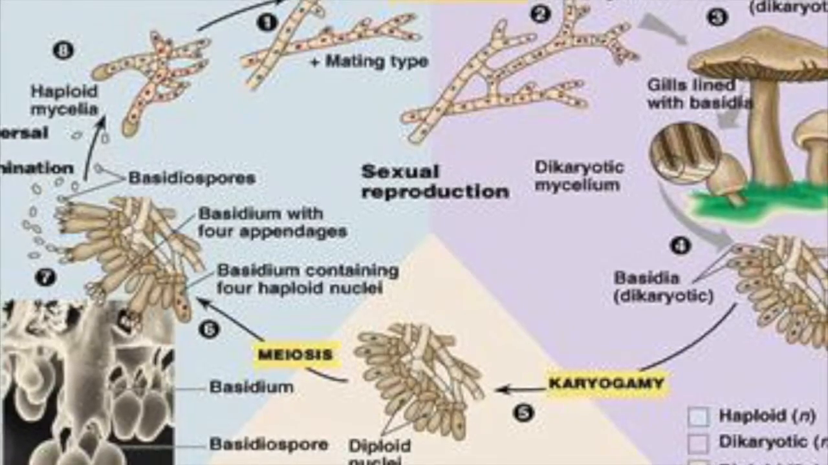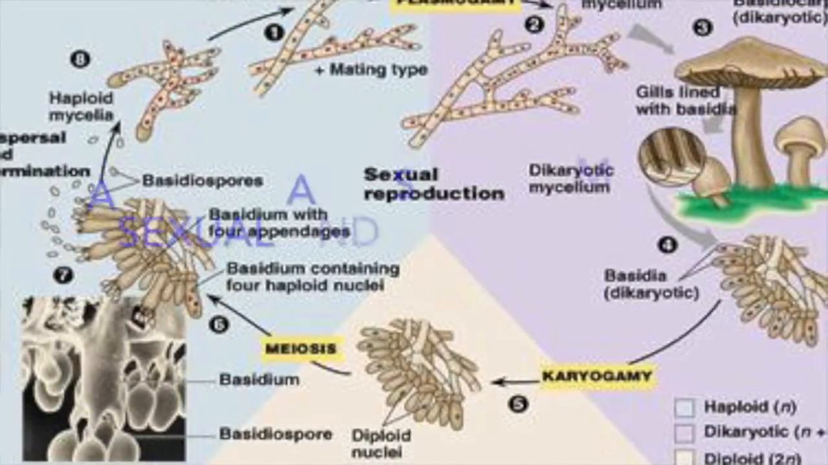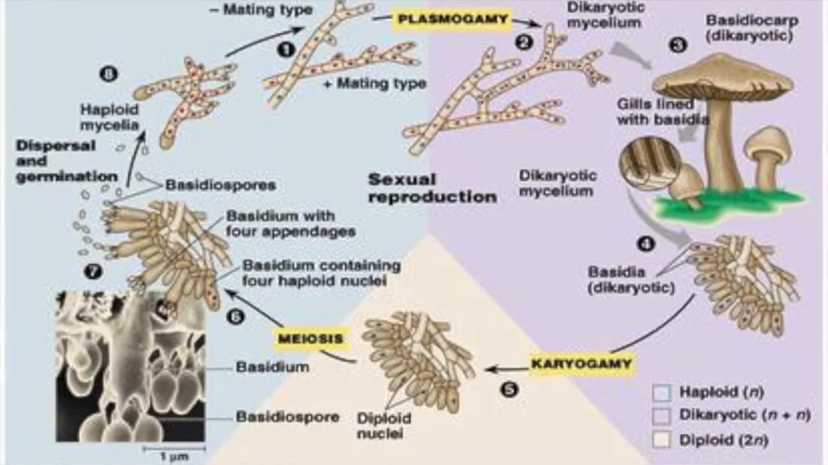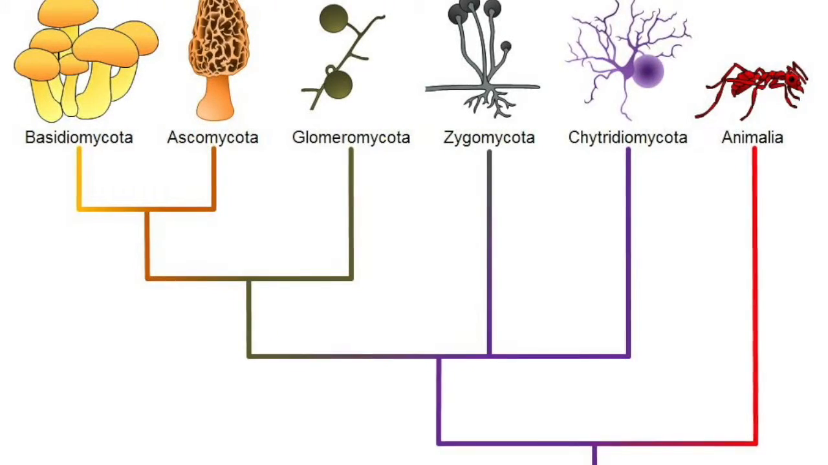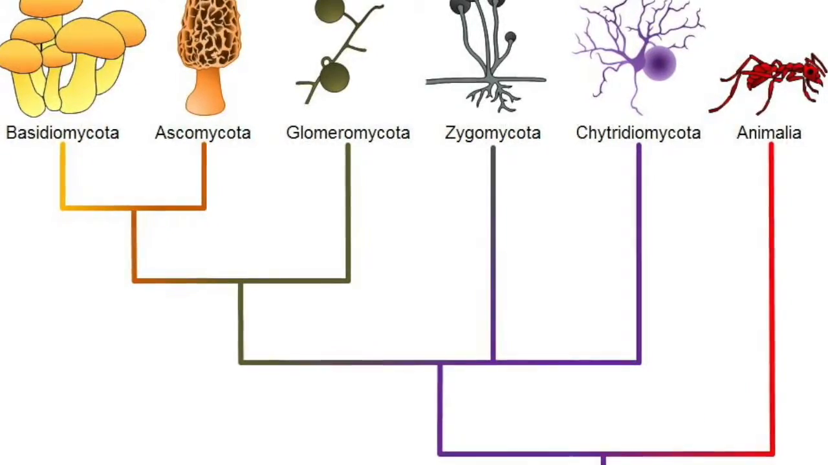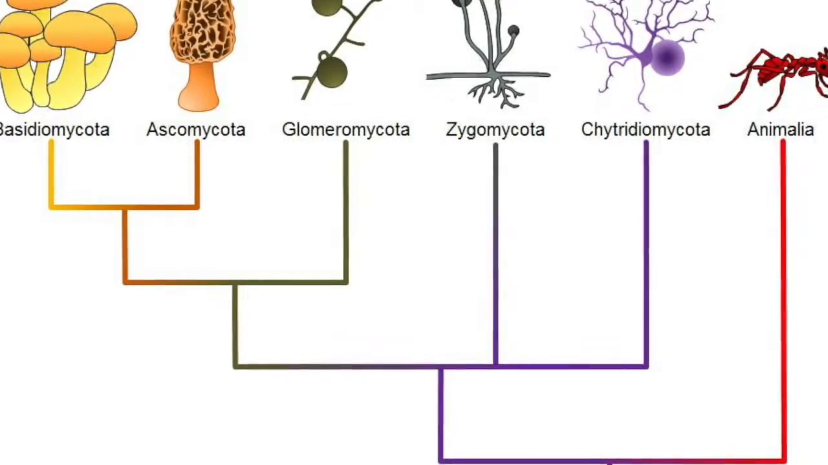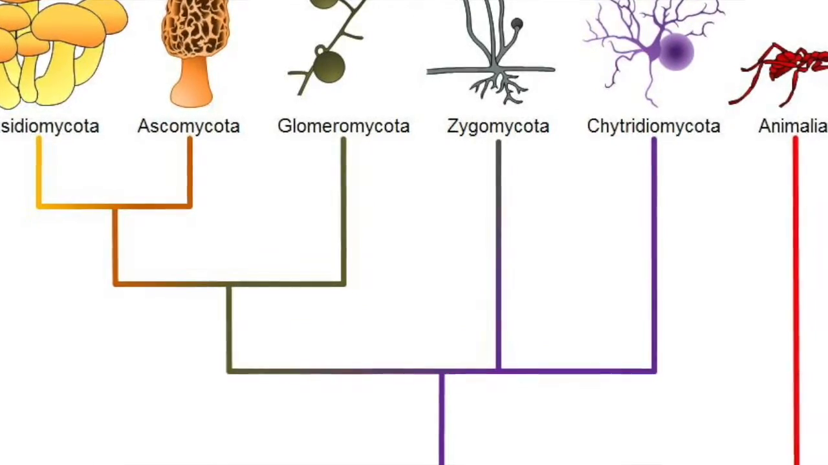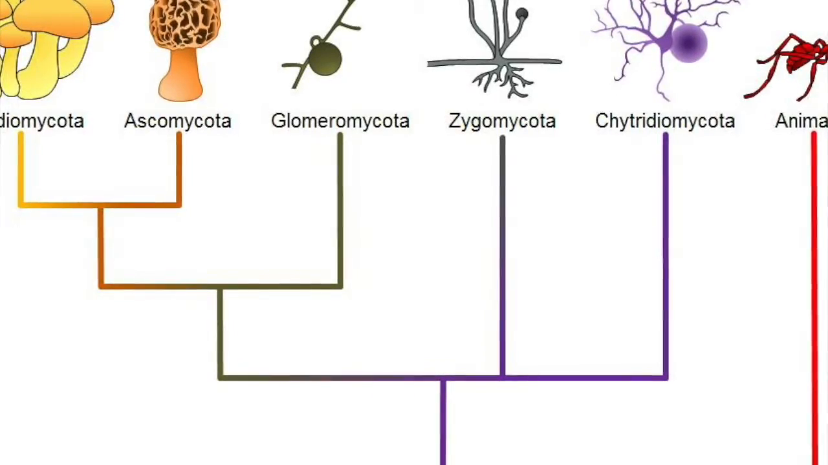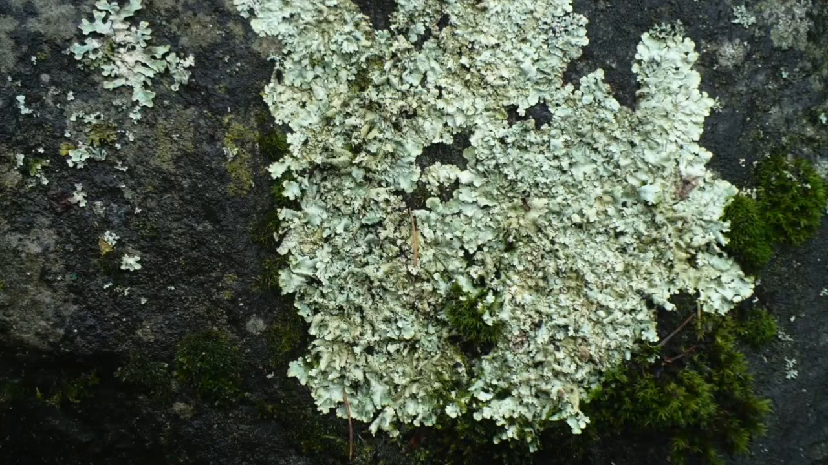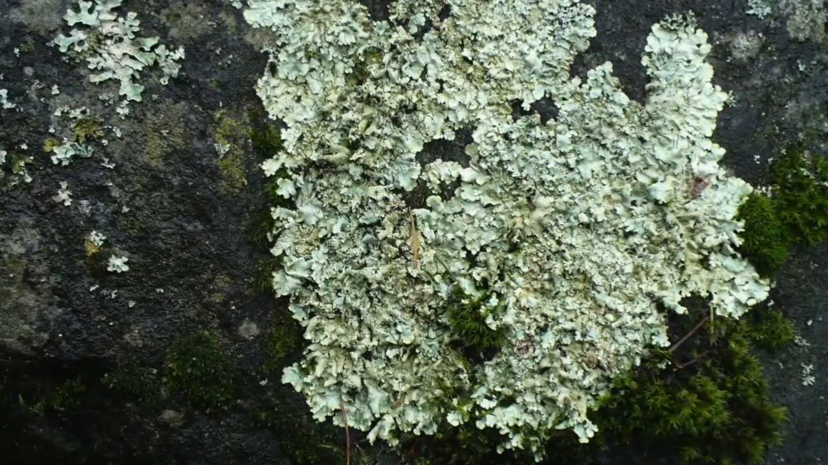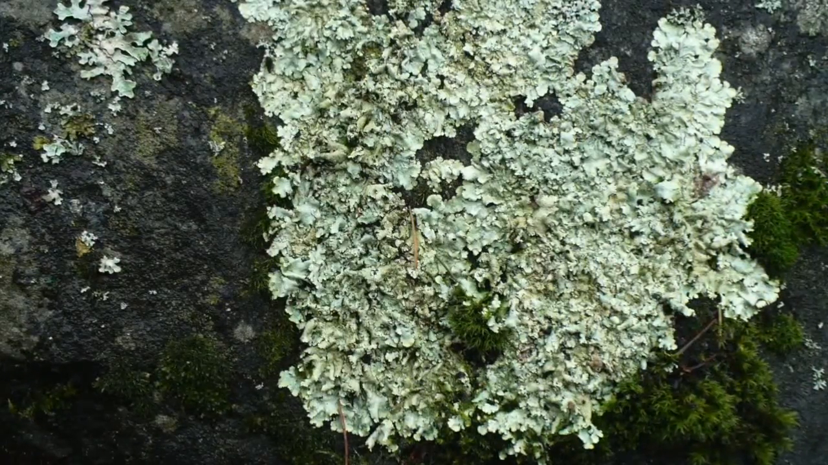Fungal reproduction is varied. Asexual and sexual reproduction can occur. Both asexual and sexual will produce mycelia through mitosis. Their major taxonomic groups are Chytridiomycota, Neocallimastigomycota, Blastocladiomycota, Glomeromycota, Basidiomycota, and Ascomycota. An example of how those fungi interact with other species is a lichen, which is a symbiotic association between a fungus and algae.